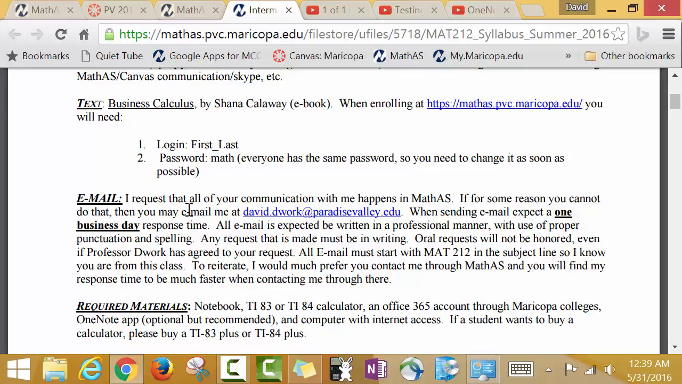If you have to email me through regular email, please do it at david.dwork@paradisevalley.edu. And in the subject for the email, all emails should have the subject of MAT212 in the subject, so it hopefully sticks out to me. You have to start with it, MAT212. Do not start with "Hi, Professor Dwork" or anything. I'll miss your email. Put MAT212, make it stand out.